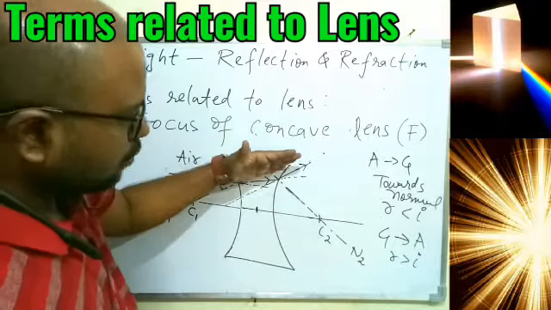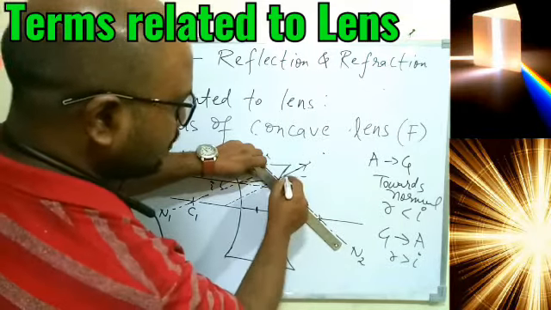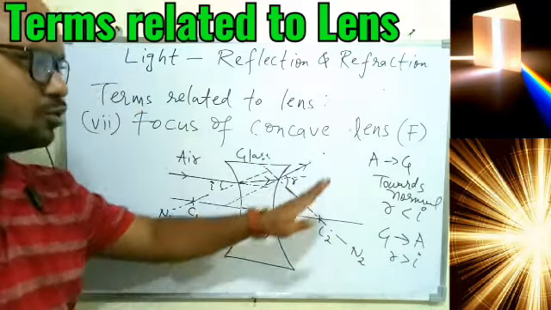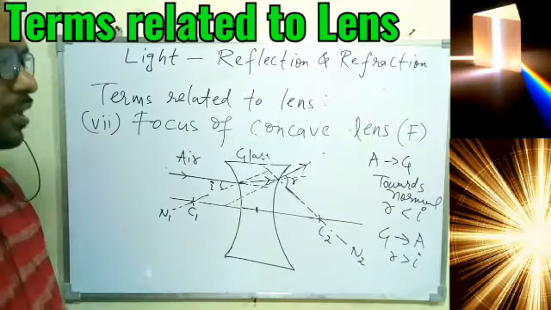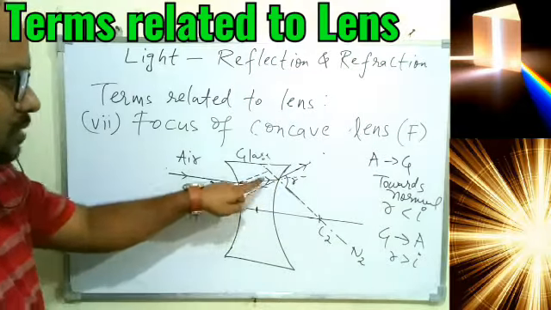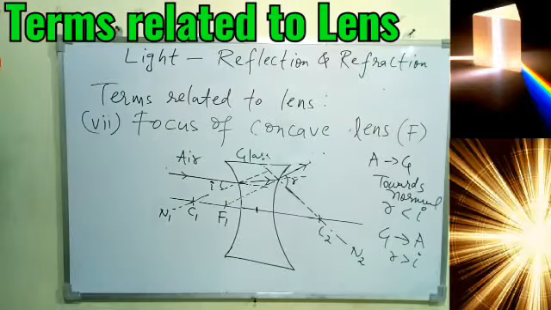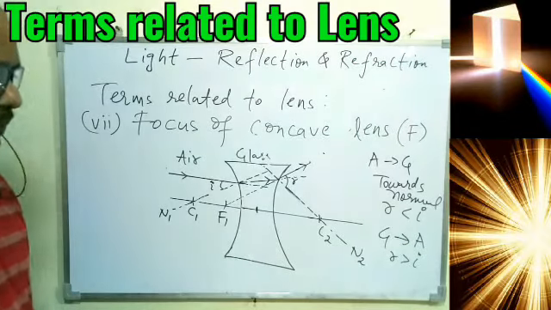And in this case the ray of light has to go away from the normal, and the normal is this. Away means this angle must be R, and that must be greater than I, so it has to go upward. So finally the ray of light is going upward. What it seems is that this ray of light is coming from this particular point, and this point is called F1, which is the focus of the concave lens.